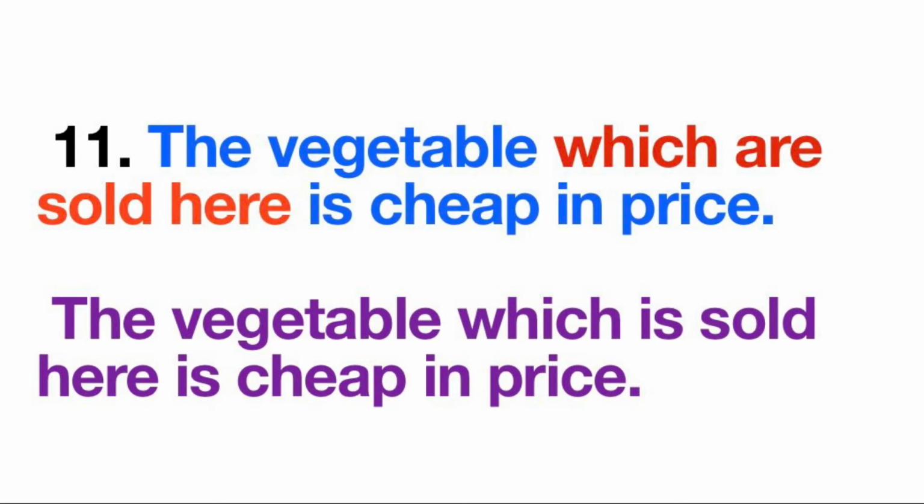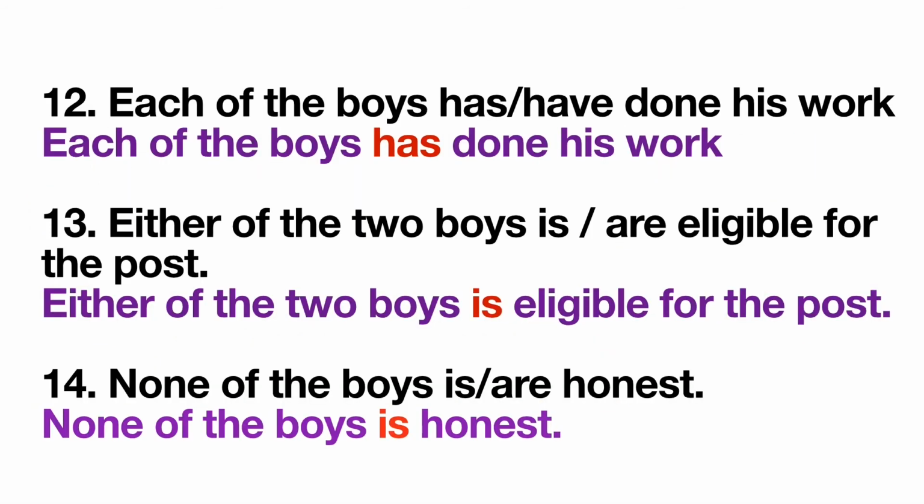Next sentence, the vegetable which are sold here is cheap in price. Again it is a complex sentence. The vegetable is cheap in price, this is the main clause. Which are sold here, this is the subordinate clause. Both of these clauses are joined with the help of which, that is a relative pronoun and its antecedent is the vegetable. The vegetable is singular, so we'll take a singular verb with which. The vegetable which is sold here is cheap in price.